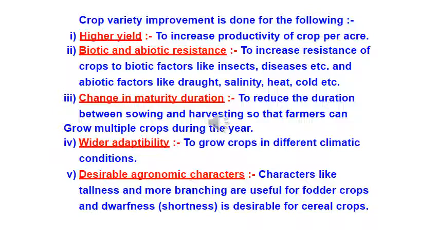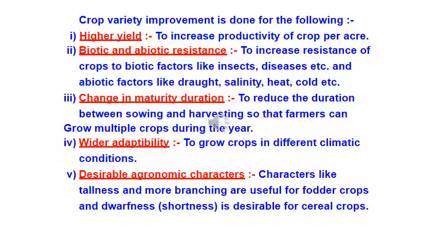Second point here is improved quality. You can read from the textbook. Improved quality. Quality considerations of crop products vary from crop to crop. Baking quality is important in wheat. Protein quality is important in pulses. Oil quality is important in oil seeds, and preserving quality in fruits and vegetables. That means here the fruits and vegetables should have shelf life. Okay, if they have very short shelf life, they will be spoiled soon. So when we are keeping the fruit, when we are exporting it, when we are importing it, we have to ensure that they have a long shelf life. So we are increasing the quality as well as quantity both.